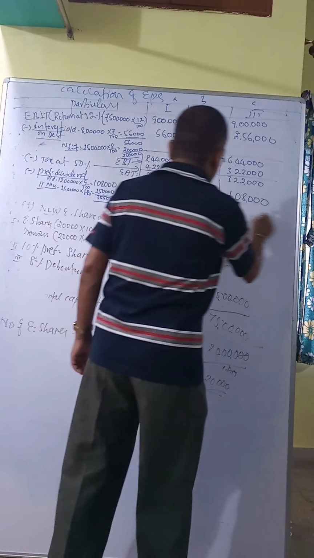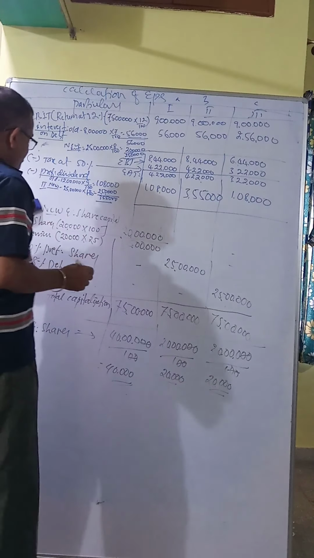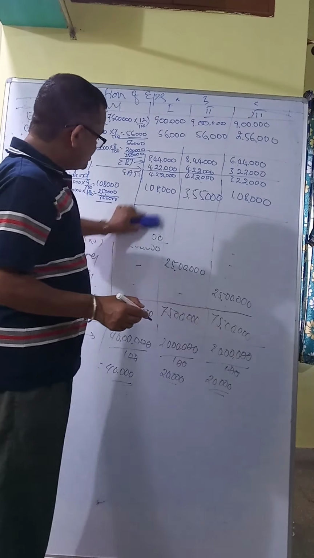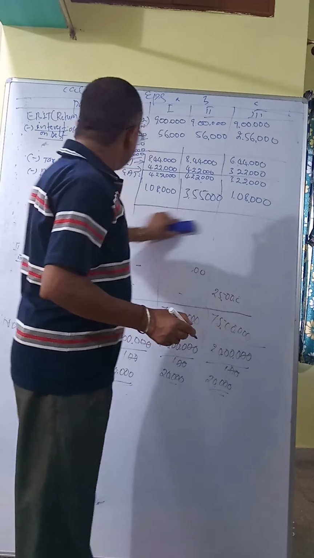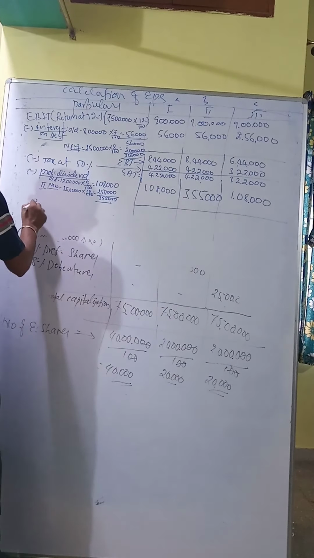You deduct, you will get earnings available to equity shareholders. Short form, clearly working. Earnings available to equity shareholders.